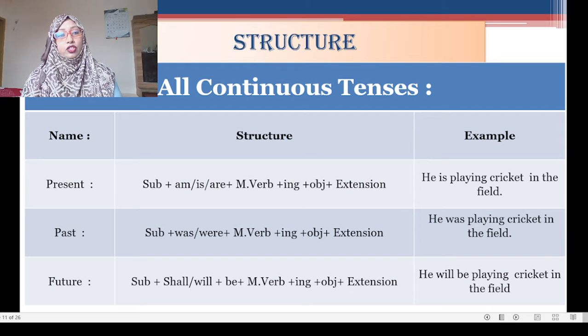Now I will show you the structure of all continuous tenses. Here you can see the structure of present continuous: am, is, are plus verb plus ing. Structure of past continuous: was, were plus verb plus ing. Structure of future continuous: shall, will be plus verb plus ing.